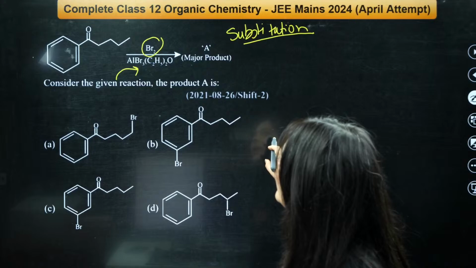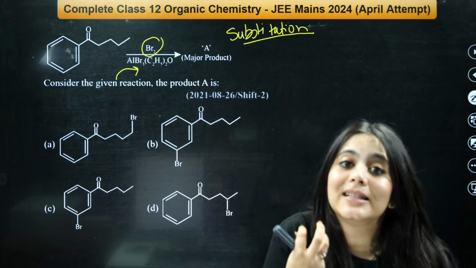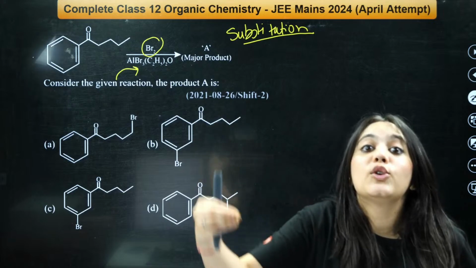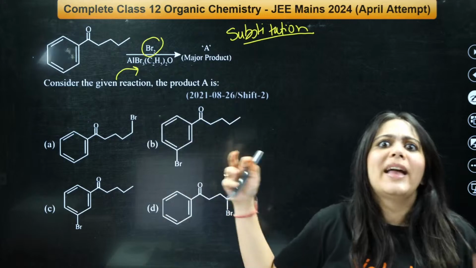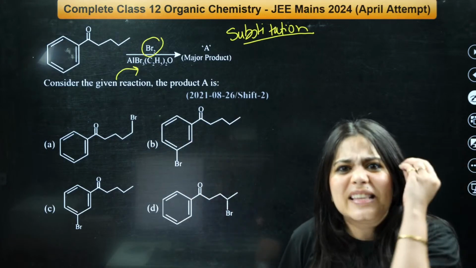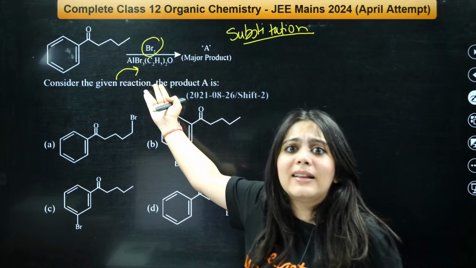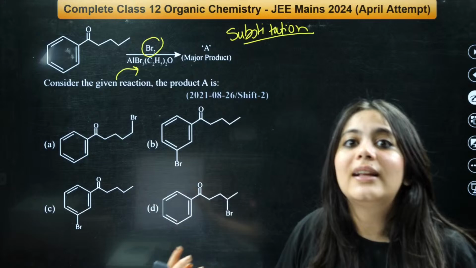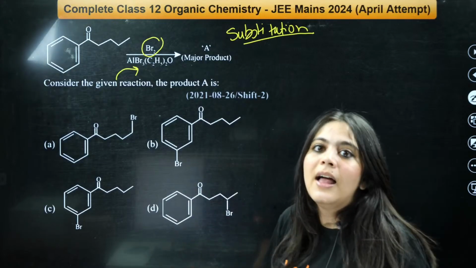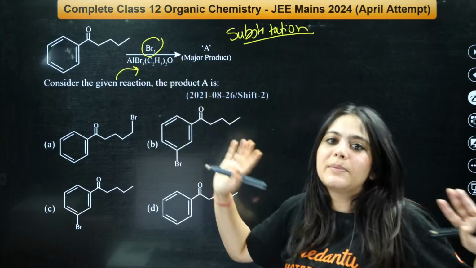Okay, let us look at this question. I just told you here we are in presence of catalyst. What will happen? Substitution reactions will happen on your benzene ring. This is exactly like Friedel-Crafts reaction, right? Bromine in presence of AlBr3. Friedel-Crafts reaction, just like that. It is not Friedel-Crafts alkylation, but it is a similar substitution reaction.